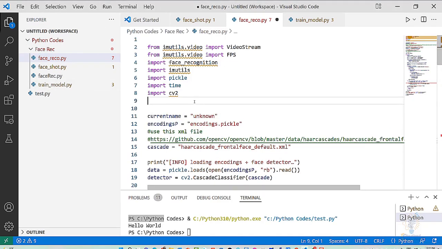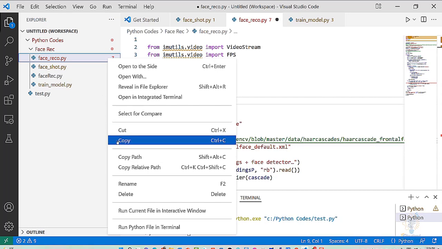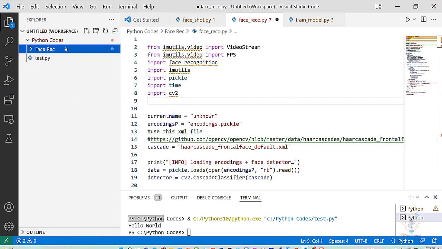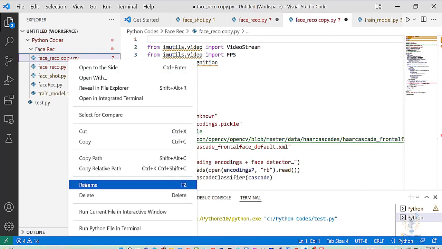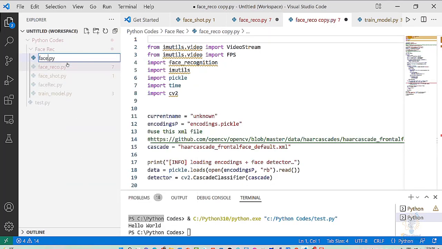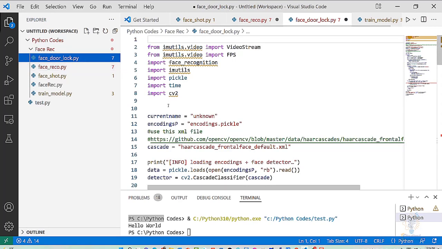Now, we already have the face recognition code. So we need to convert this code into a code that unlocks a door if it detected a known face, let's say. We will do this by simply duplicating this file. Right click and copy this file, paste it here, and rename the file to door face door lock. Now here is our new file.